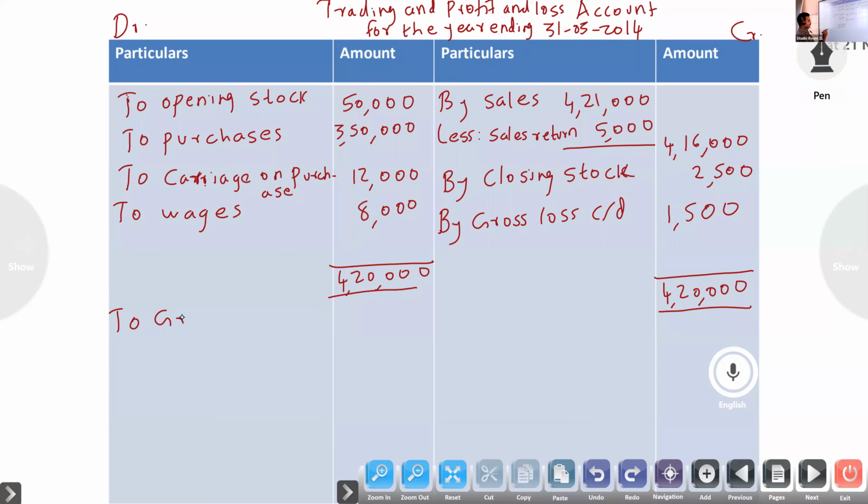That will be brought down as gross loss B bar D, 1,500.